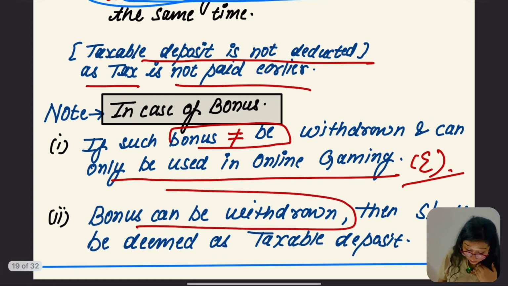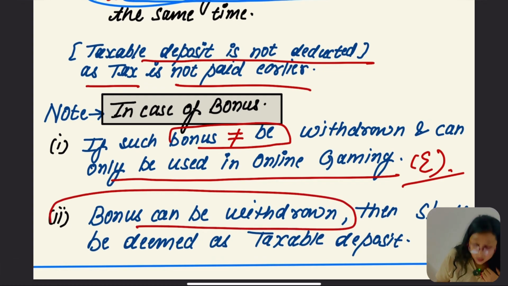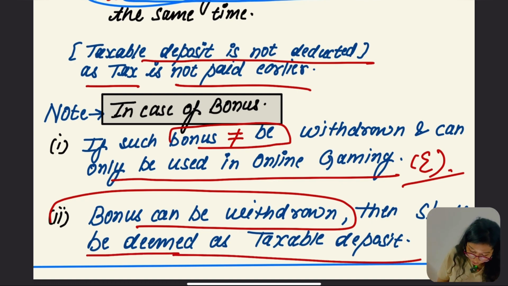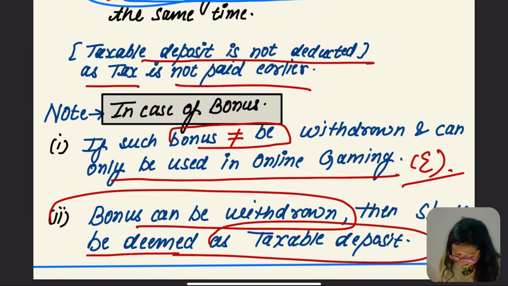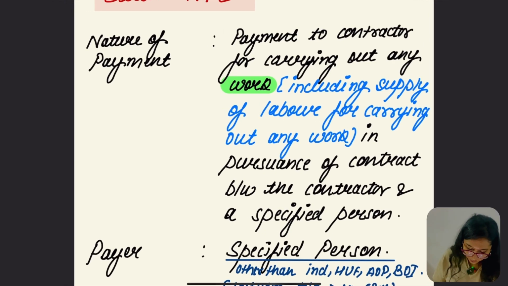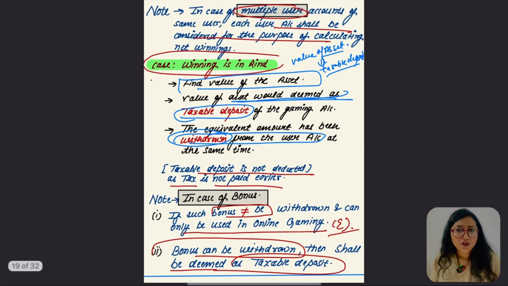But what if the bonus can be withdrawn? In that case it is going to be deemed as taxable deposit. Once we assume that this is taxable deposit, what is going to happen? We have to pay the tax. Hope this point was clear. This was the end of that section.